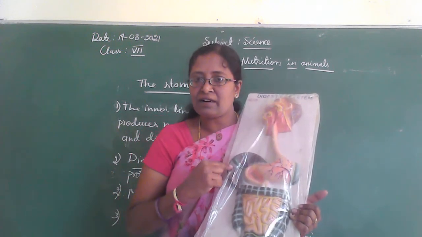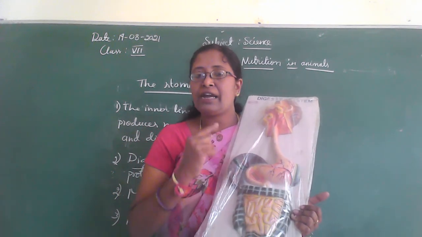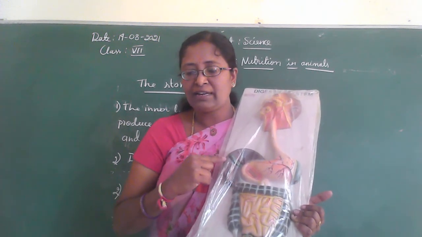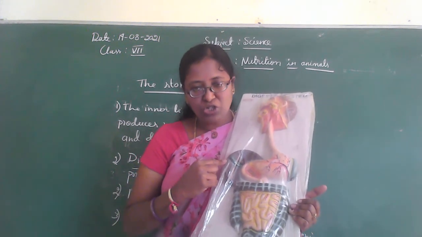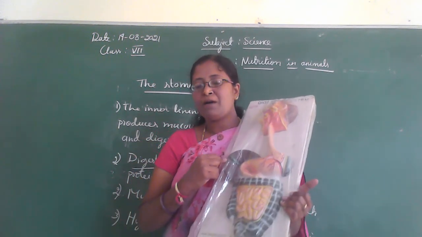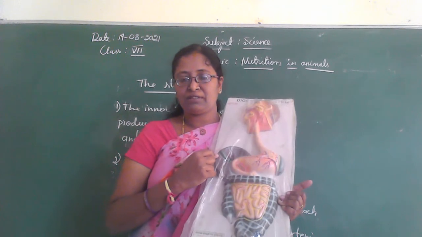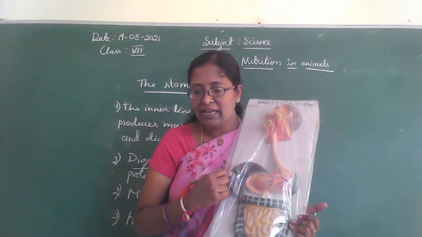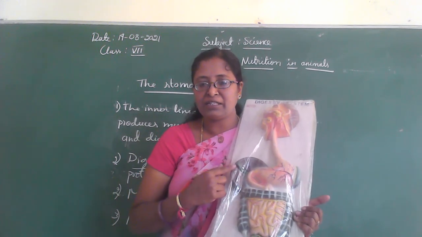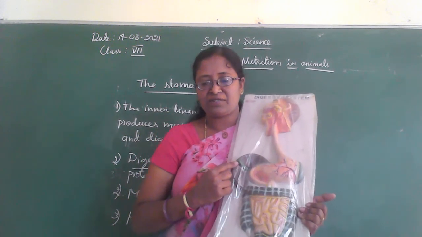What is the color of this? Reddish brown. It is a reddish brown gland. It is situated on the upper part of the abdomen, on our right side, children.